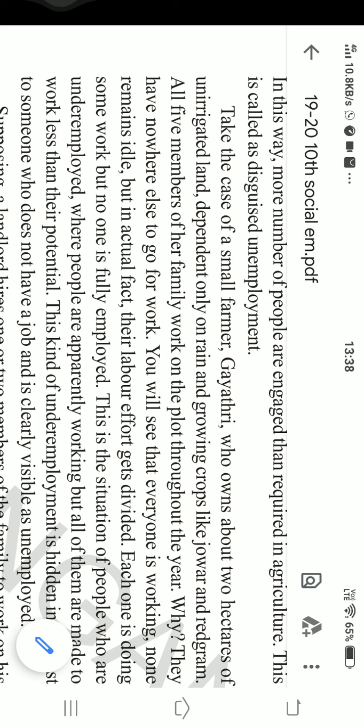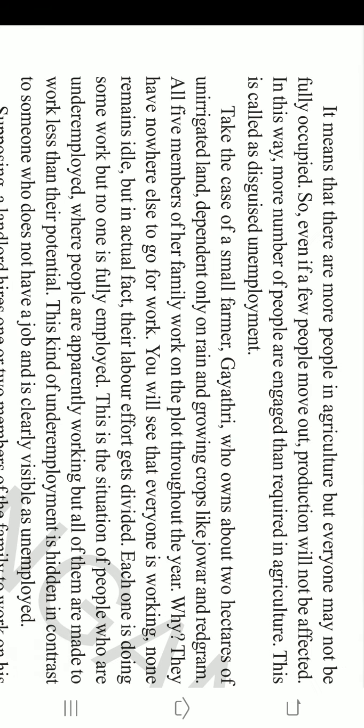He has to draw the site map. For constructing houses and apartments, he will draw a plan. That is the work he has to do. But he is doing the work of a laborer. What is his capacity? His capacity is to draw a plan for constructing a building, right? But he is working as a laborer. It means he is not working up to his full capacity.